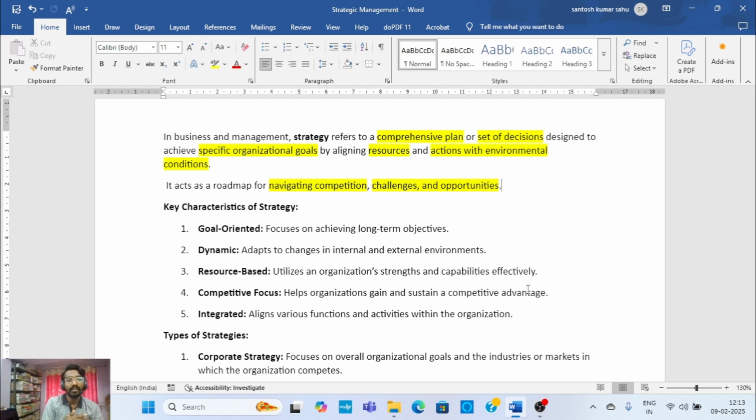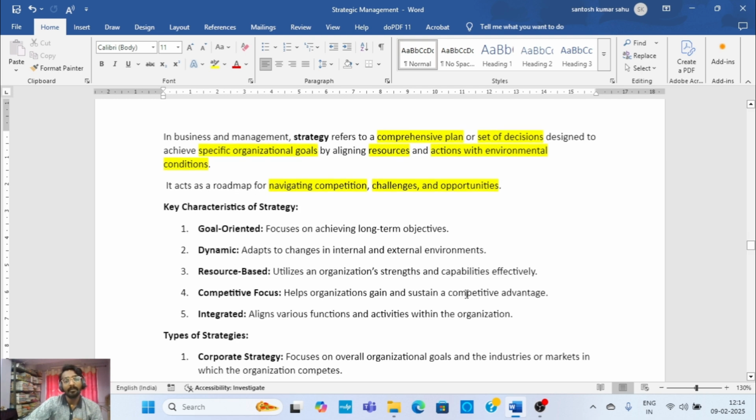Then we discuss the key characteristics of strategy. It must be goal oriented. Whatever the strategy, it must be goal oriented and should have long term objectives. अगर वो स्ट्रेटजी अगर आपका शॉर्ट टर्म पीरियड में रहेगा तो it would not be very beneficial, you can say it's a waste of time, okay. So whenever the strategy is implemented, it should be focused on the vision, on a long term objective.